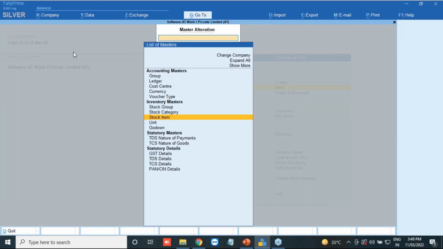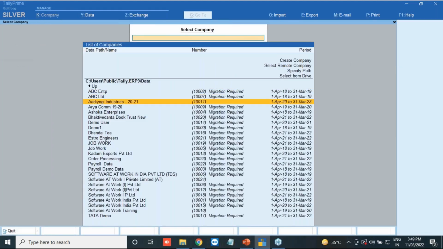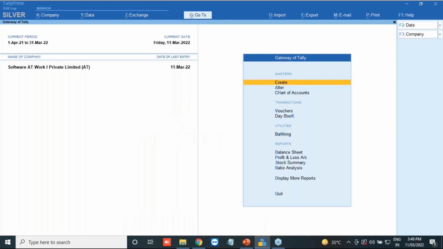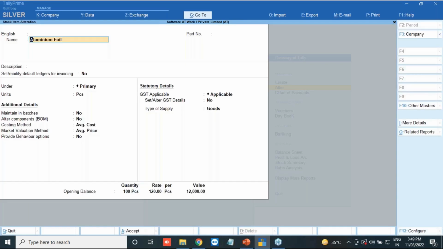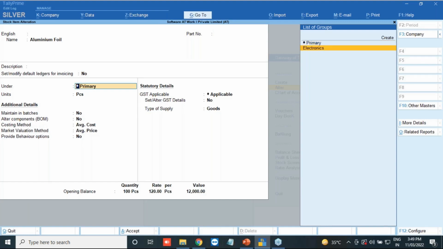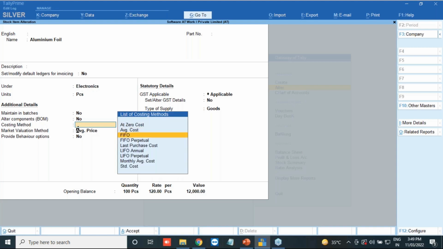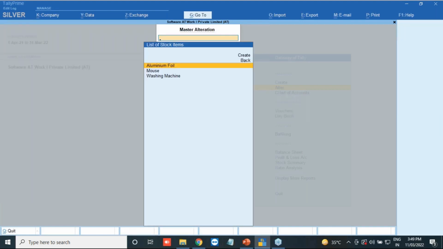Now what will happen, I'll just go in with another login. I'll go in with the manager's login. Here my manager is there, suppose he has logged in. He alters, comes to the stock item, and again goes to the aluminum foil. Instead of primary, he changed the group to electronics, and instead of the average stock costing method, he has taken FIFO. So these two changes he has made, and he will enter and accept this.